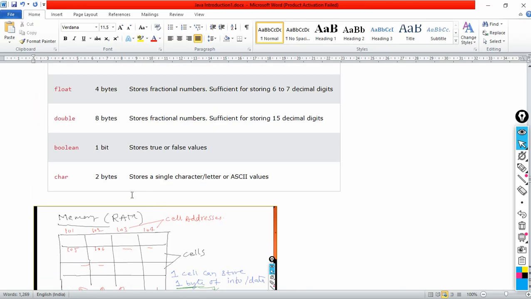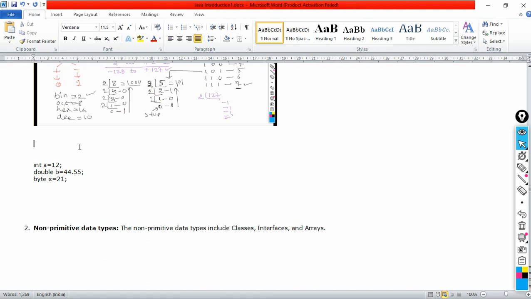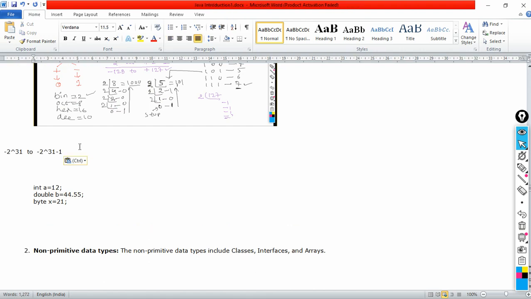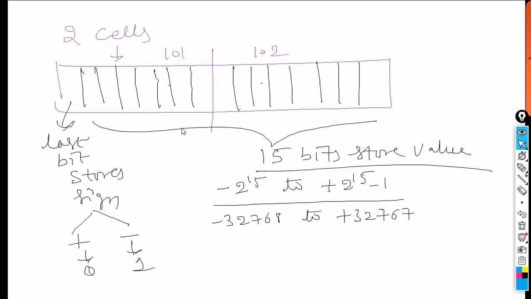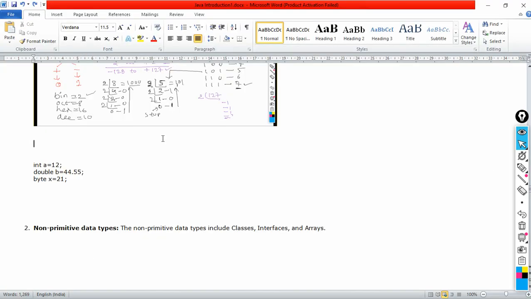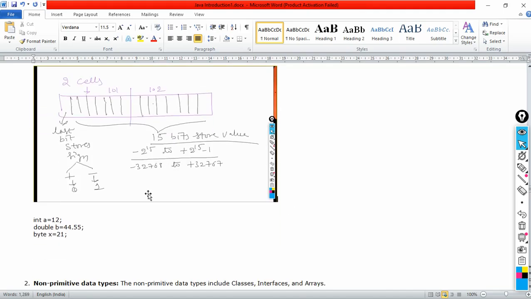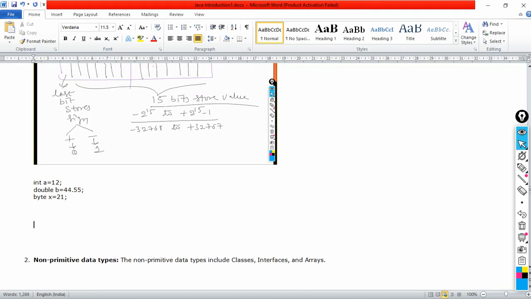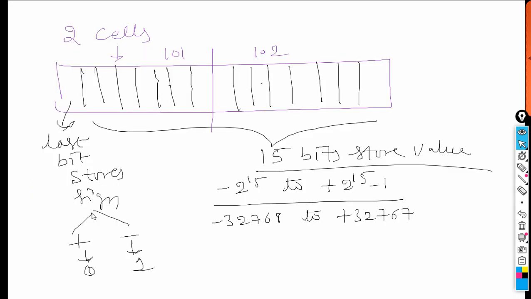Now we are going to understand something called Boolean. First we understand about the Boolean data type. What is the Boolean data type? Let us understand that. Let me copy and paste this particular thing also for your reference. Good. Now what happens with the Boolean data type? Let us understand Boolean in this way. Let me erase this one. So I can say Boolean variables are like this: boolean flag = true.